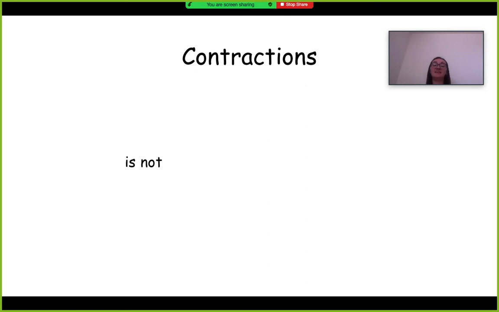Now, "is not" can be squished together and it sounds like "isn't." That word is "isn't." Is not and isn't, same thing. Are not and aren't, that's how you pronounce that one. It's like saying "are" and "nt" together, aren't. Same thing.